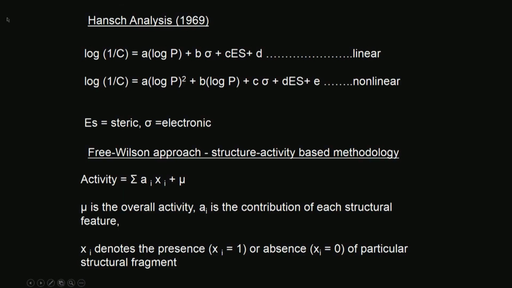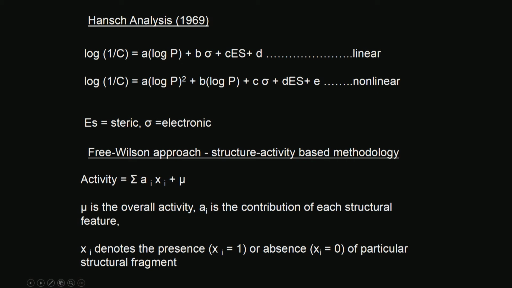Okay, Hansch analysis, this came in 1969. So, log 1 by C, that is the logarithm, the pIC50 for example, is equal to A log P plus B sigma, which could be electronic, plus C Es, steric, plus D, which could be a constant, or you could have a square term and so on. So, it could be non-linear, or you could have a linear relation.